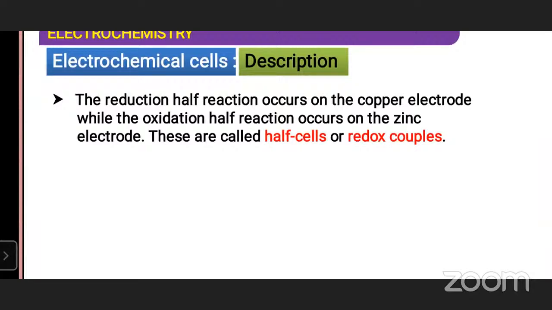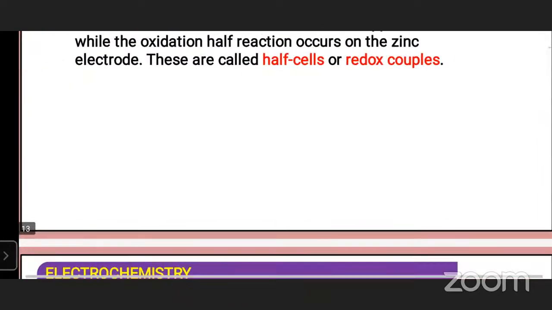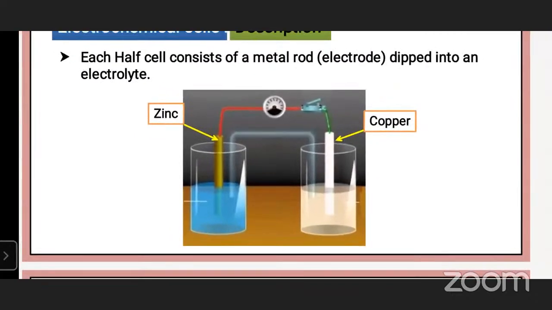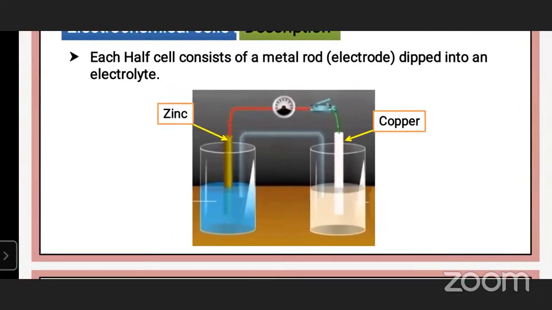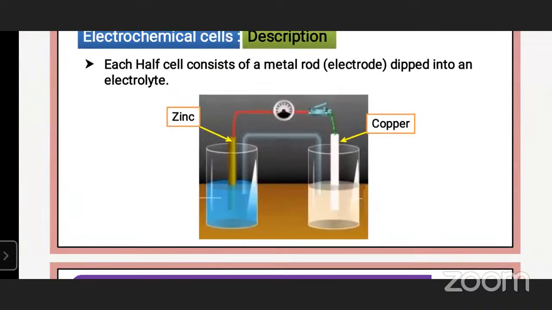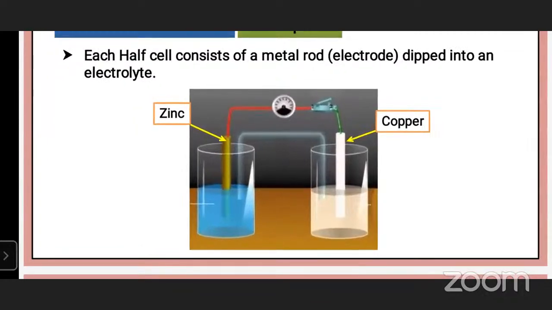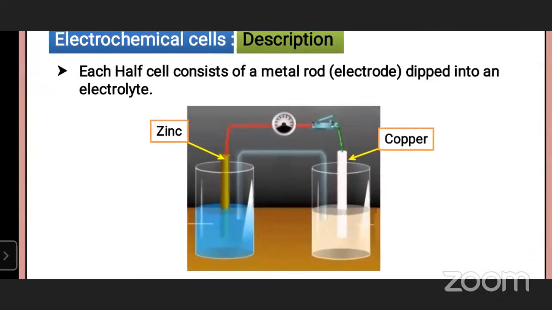These two electrodes are called half cells or redox couples. Here, each half cell consists of a metal rod electrode dipped in an electrolyte. Here, a zinc rod is dipped in zinc sulfate, and a copper rod is dipped in copper sulfate solution.